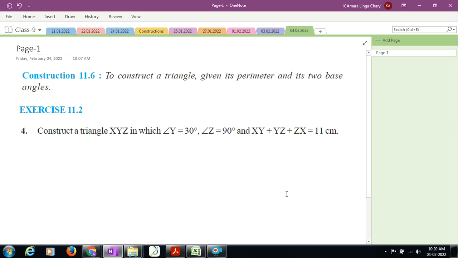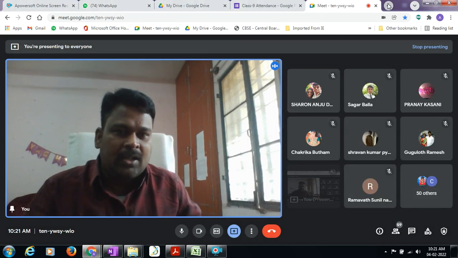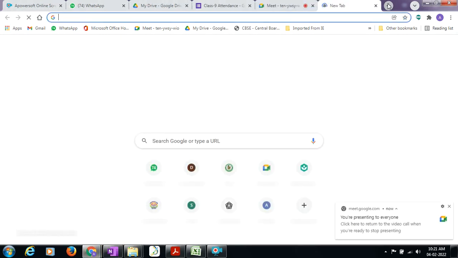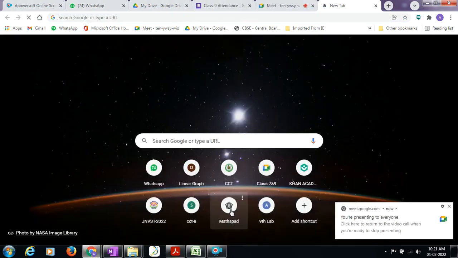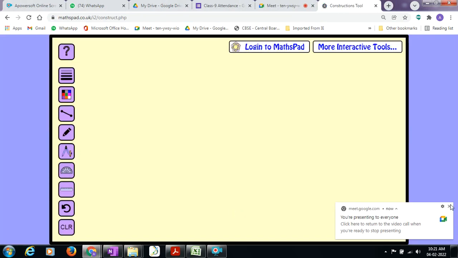We are all well aware that we cannot construct on this platform, Microsoft OneNote. So for that, what are we using? Another platform. What is that? MathsPad. Very good. Let me start MathsPad. Yes, here it is. Let me write the gist here.